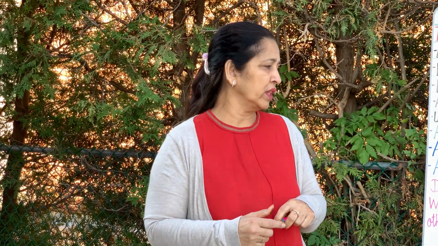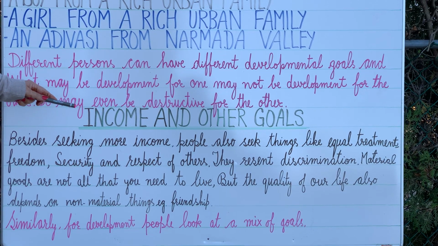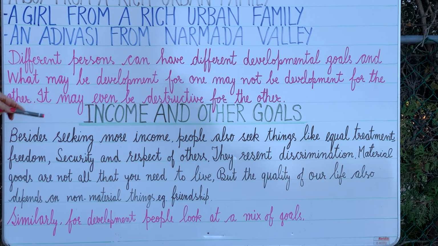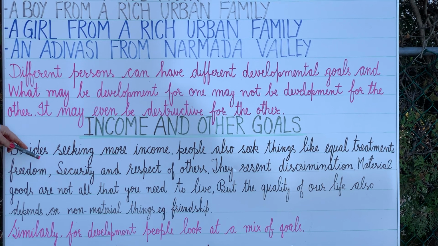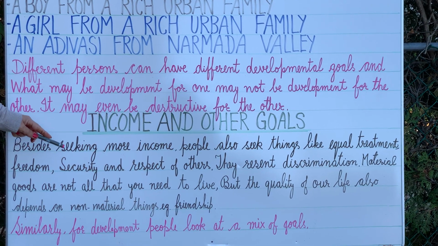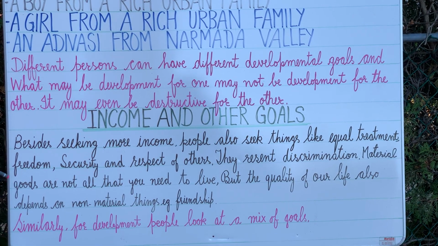But other than income, there are other goals also in life. What are those goals? Besides seeking more income, people also seek things like equal treatment, that is freedom in society, and security and respect from others, and they resent discrimination.